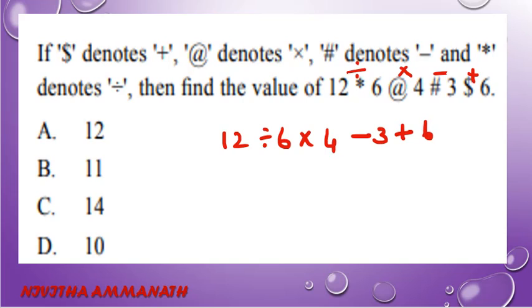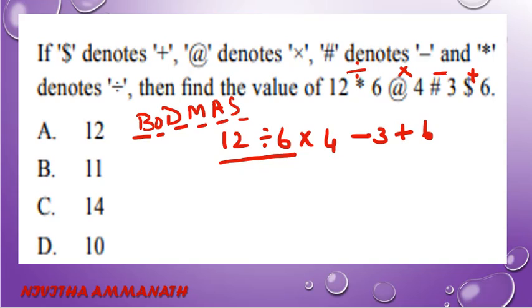So we have to do it by the BODMAS rule. That is, first we have to do bracket, then of, then division, multiplication, addition and subtraction. Here bracket and of are not present. So we do division first.